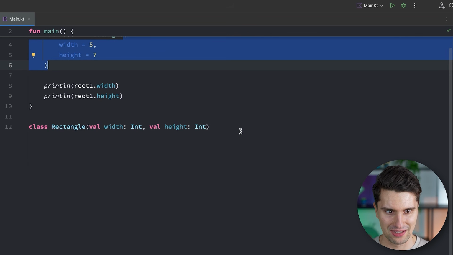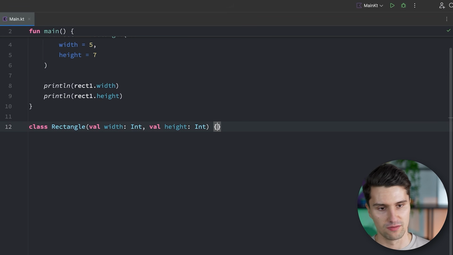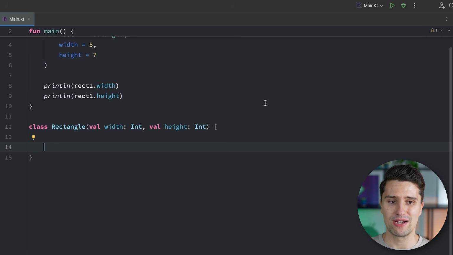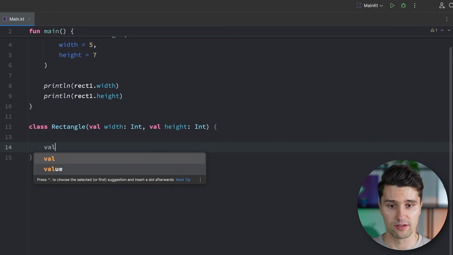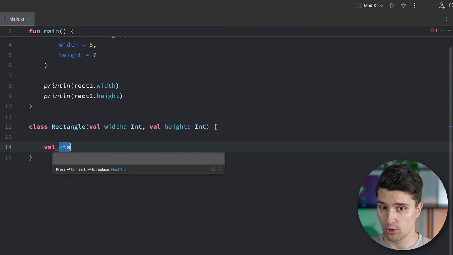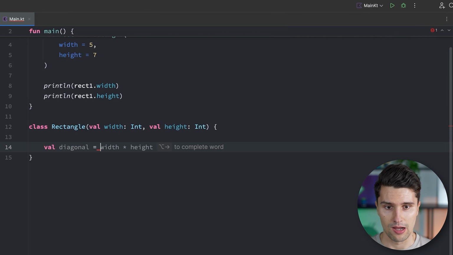Classes are a huge topic. What we can give a class is effectively a body as well. And in this body, we can now define behavior and functionality that we want to offer for this class. So for example, we can create a variable in here that we maybe call diagonal. So how long the diagonal of this rectangle is. And here we can just apply the Pythagorean theorem.